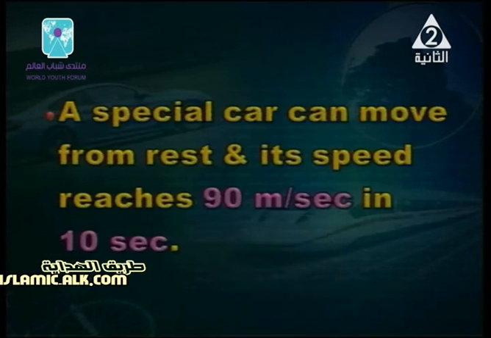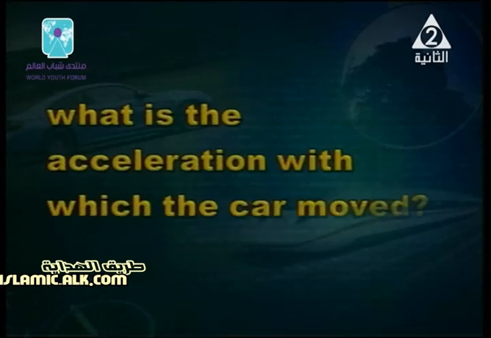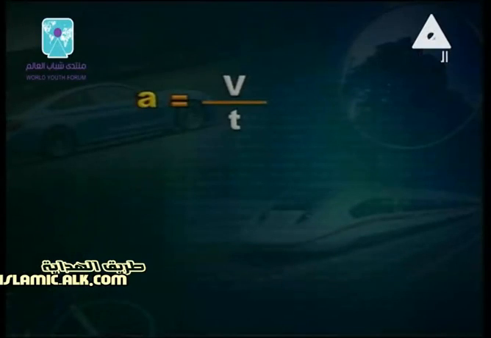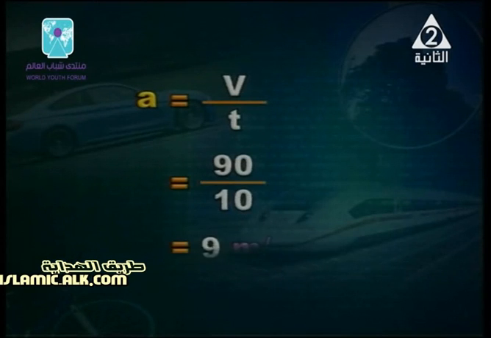The first one, when I say a special car can move from rest and its speed reaches 90 meters per second in 10 seconds. Now, the question here: what is the acceleration with which the car moved? When I ask, what do we need? Acceleration. Can you help me, Sama? Acceleration equals v2 minus v1 over time, equals 90 over 10, equals 9 meter per second square.